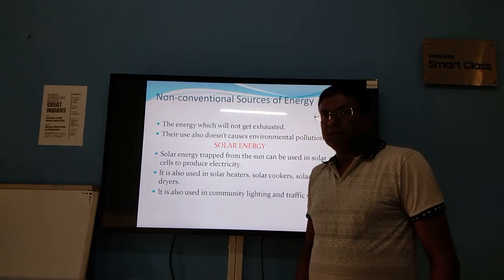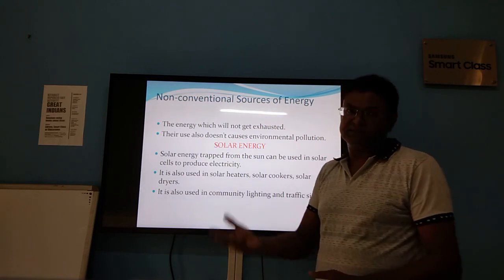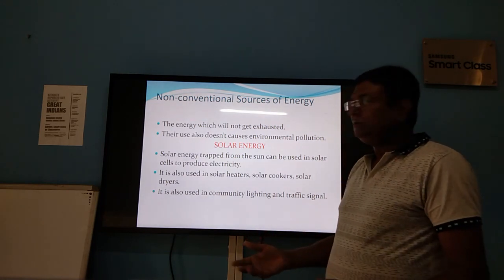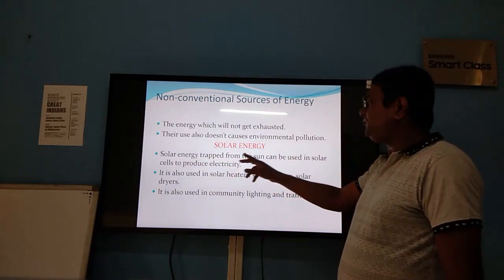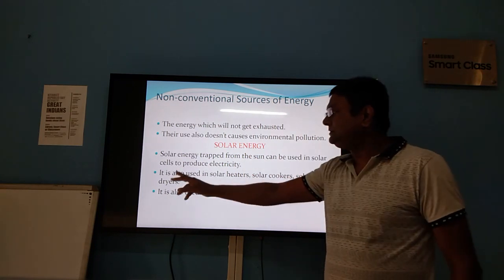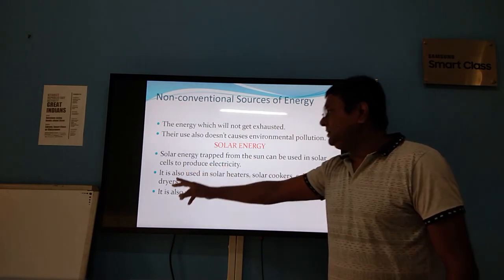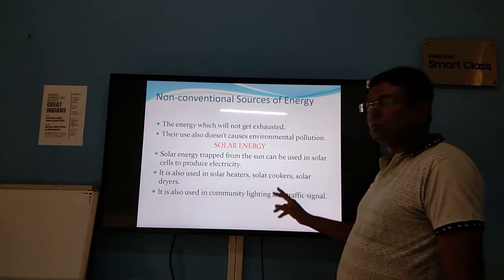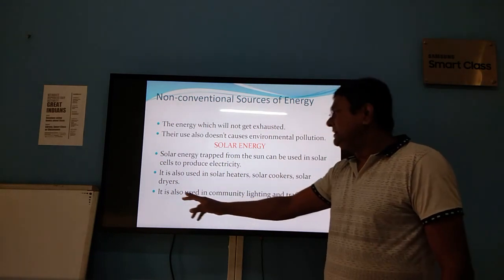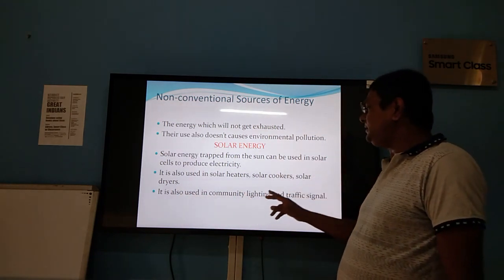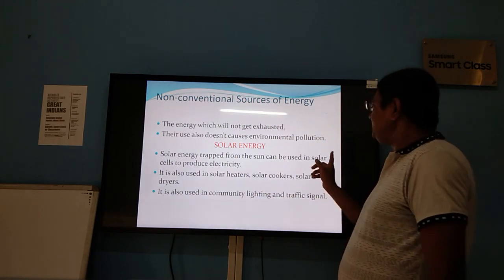Solar energy. Every day the sun rises and the sun sets. Solar energy trapped from the sun can be used in solar cells to produce electricity. It is also used in solar heaters, solar cookers, solar dryers. It is also used in community lighting and traffic signals.